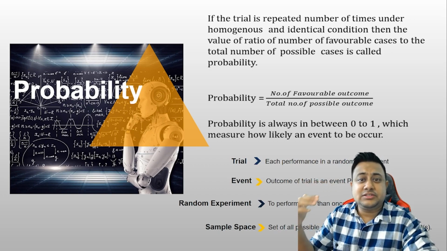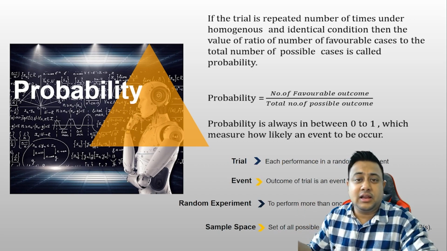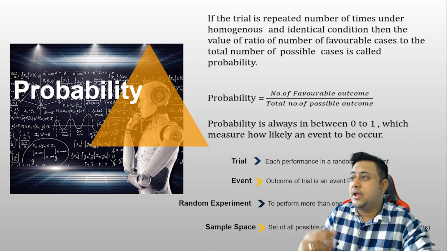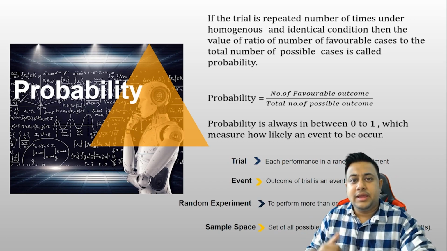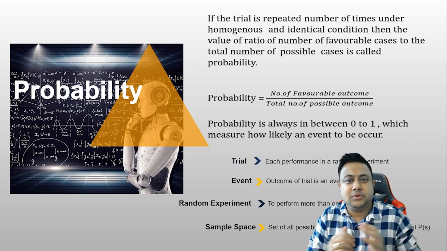Now theoretically, let's try to understand what is probability. If the trial is repeated a number of times under homogeneous and identical conditions, then the ratio of the number of favorable cases to the number of possible cases is called probability. In short, favorable cases divided by possible cases.